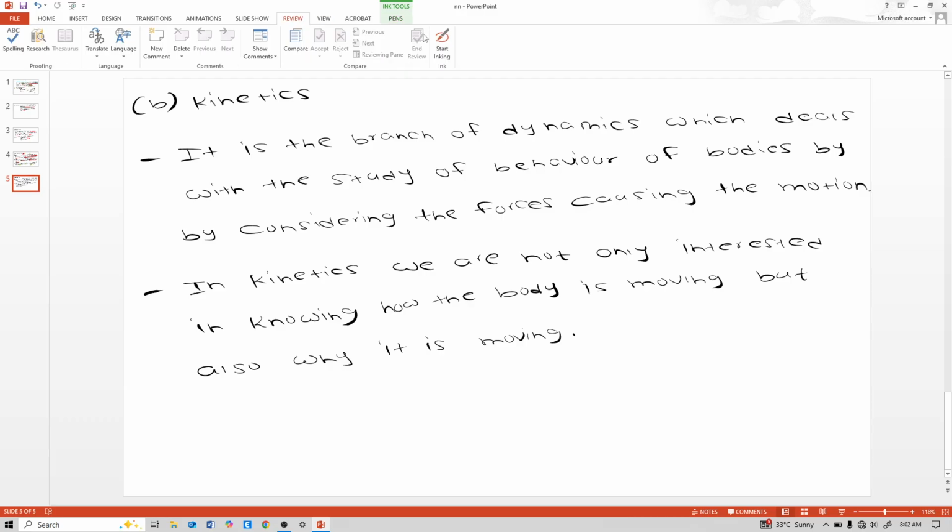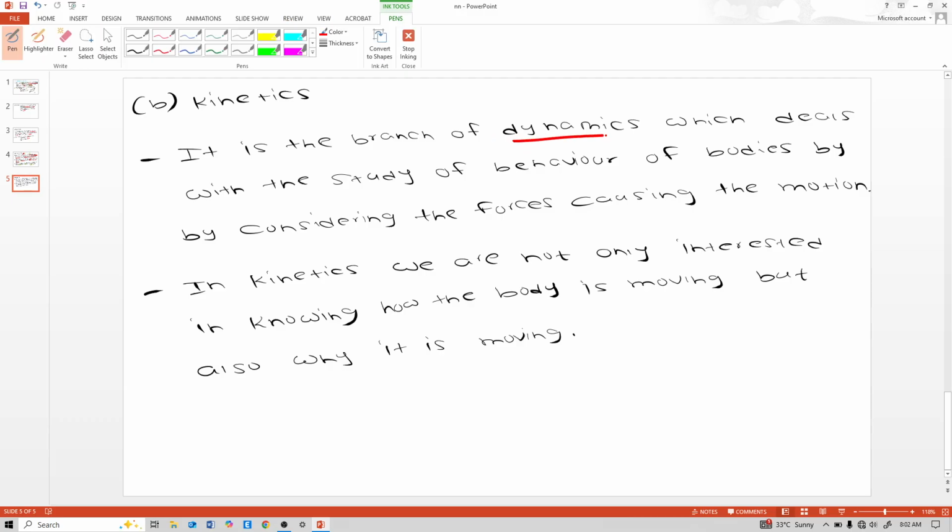And kinetics is also a branch of dynamics which deals with the study of behavior of bodies by considering the forces causing the motion. So here we will see how the body is moving and why it is moving, what force is acting on this body. So this force is important here. So in kinetics we are interested in knowing not only how the body is moving but also why it is moving.